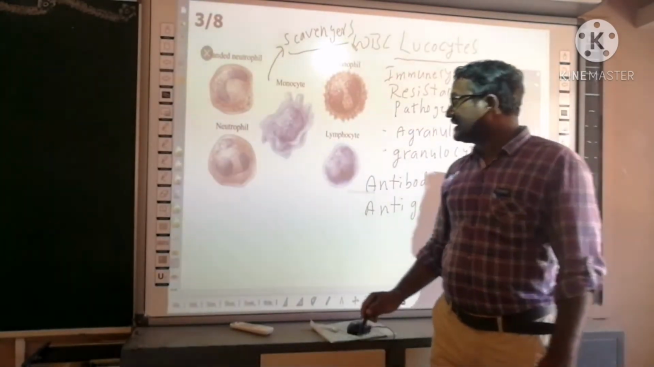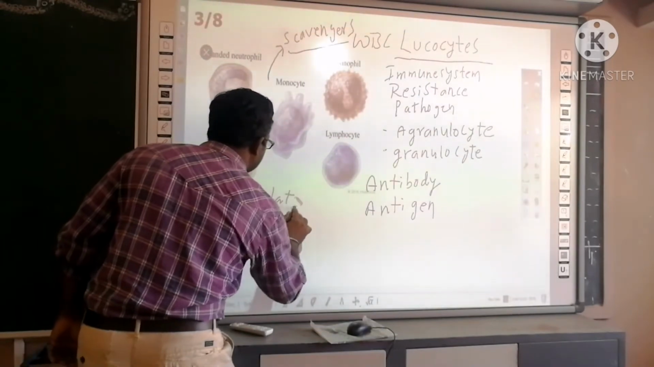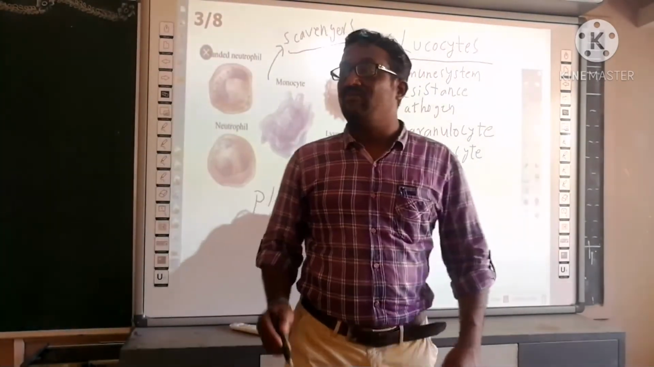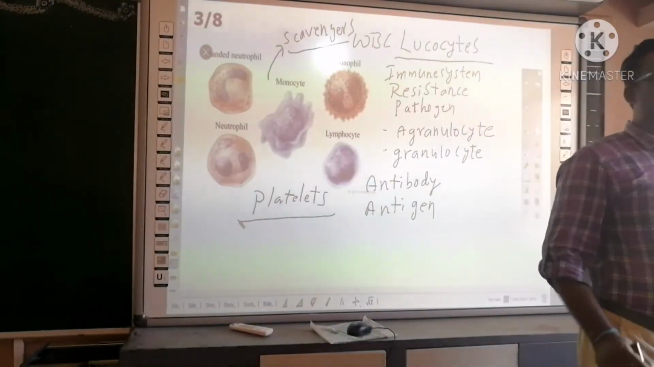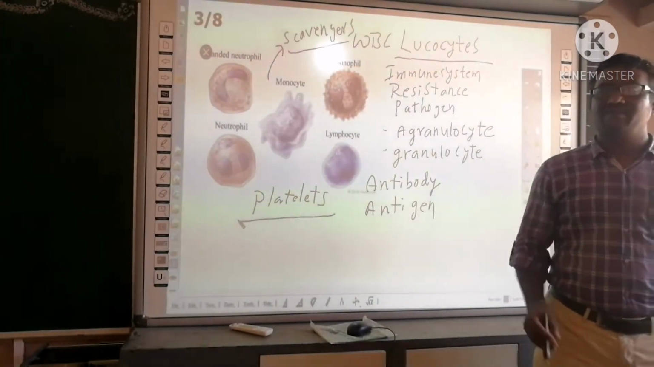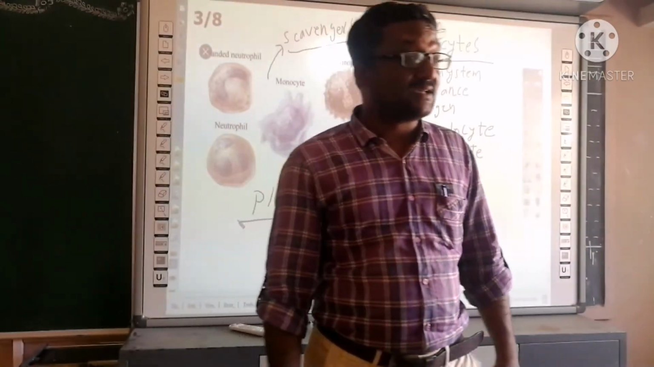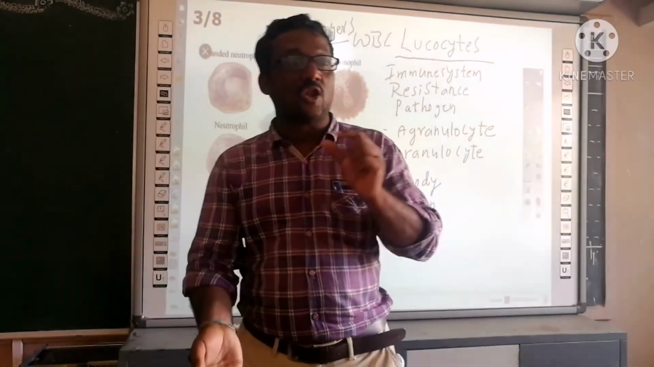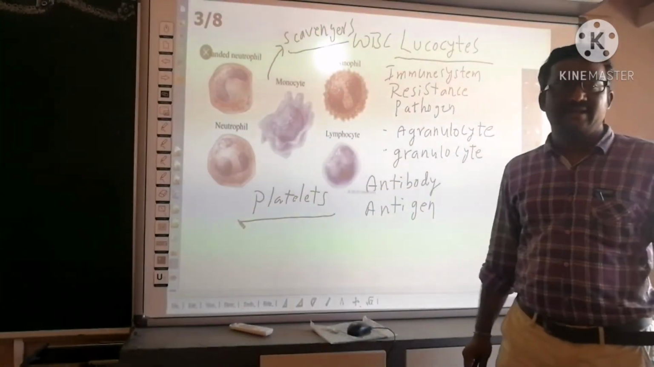And the next one, platelets, blood platelets. So when you get any wound during playing or an accident, blood comes out. Does the blood flow out continuously? No. After 3 to 6 minutes, it will stop. Right? What is the reason? At the place where you get the wound, a clot is formed. That clot is formed by blood platelets.